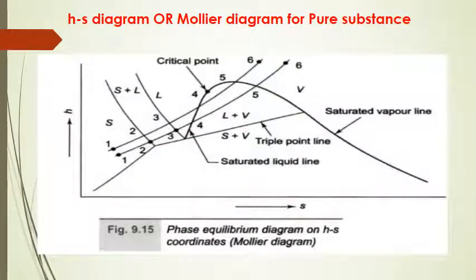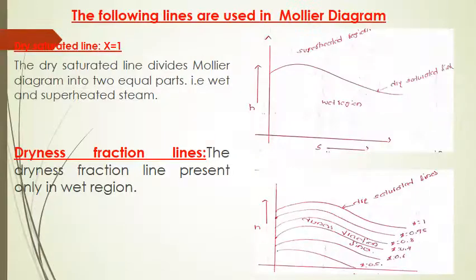Okay, the diagram we are seeing in this slide is called the HS diagram or Mollier diagram for a pure substance. Now we will discuss what lines we will use in the Mollier diagram to solve numericals on pure substance. So let us discuss one by one. A very important line in the Mollier diagram is the dry saturated line. Dry saturated line means the dryness fraction on this line is 1.